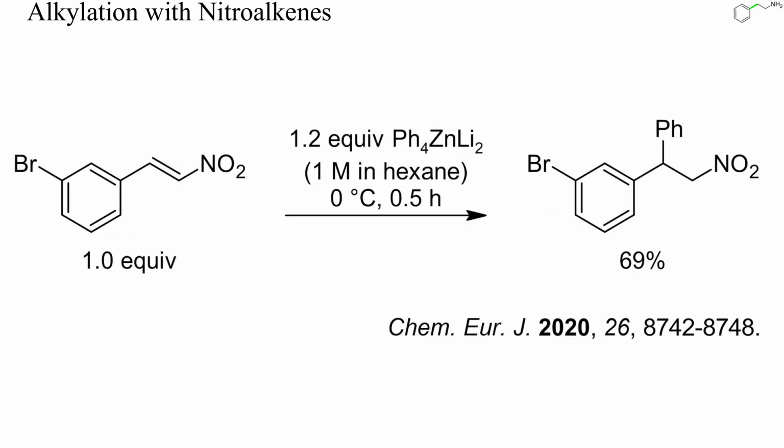Also, some polar organometallics can add to the C=C double bond of nitroalkenes, as in this example. The less selective Grignard or organolithium reagents, however, can also form a carbon-nitrogen bond with the nitro group, or even displace the nitro group entirely.